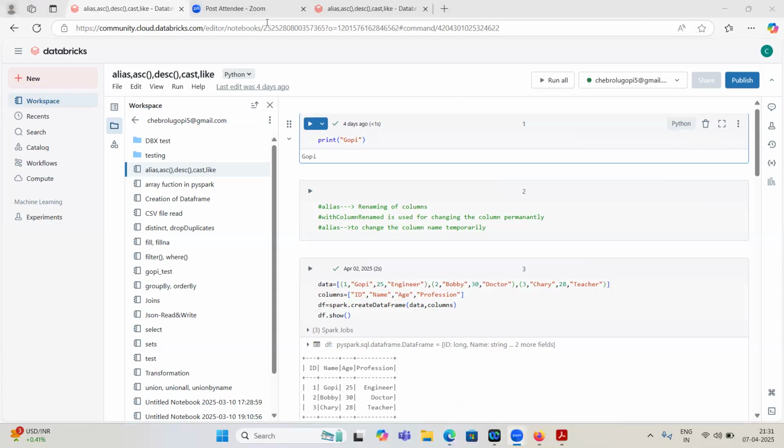Okay, so if you are okay with it, then we can start the actual sessions. First we will start with Python basics, and then we will move to PySpark. I have a Databricks question. Yes, yes, go ahead.